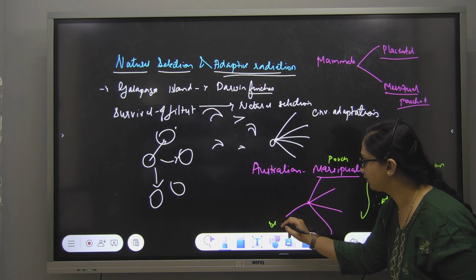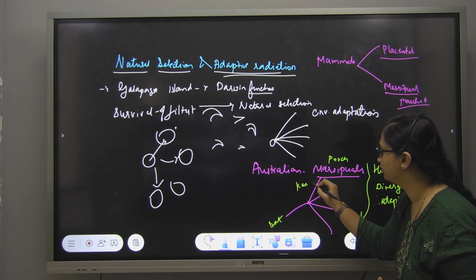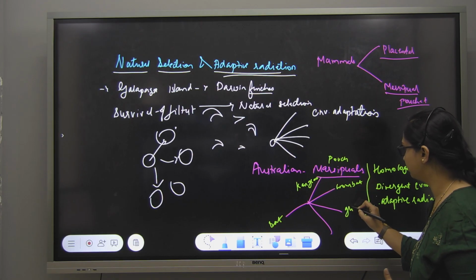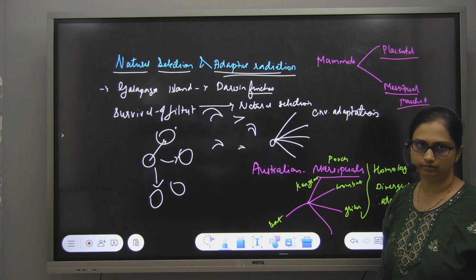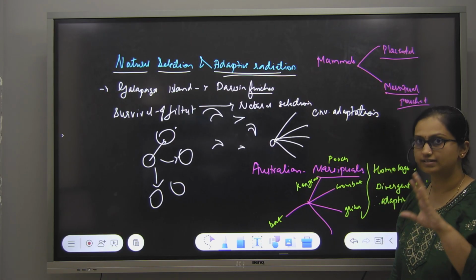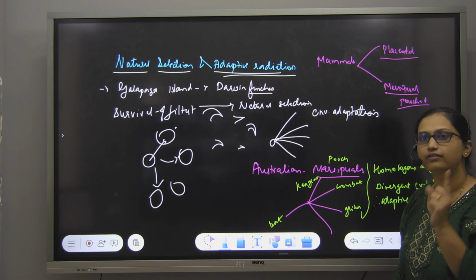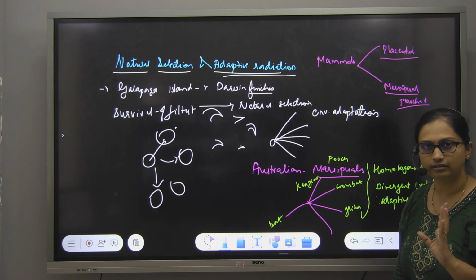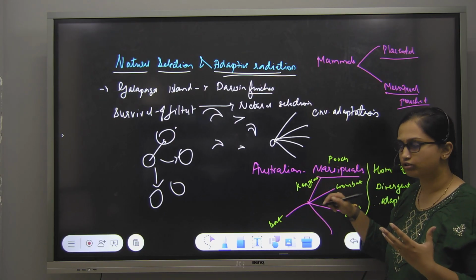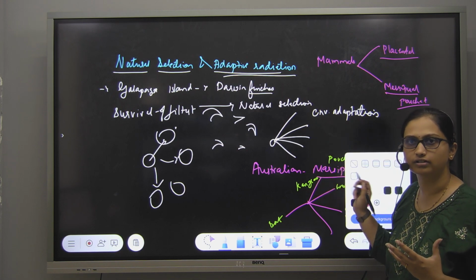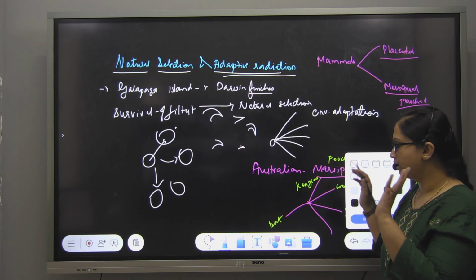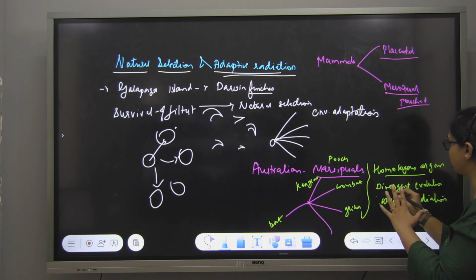But one is a rat, one is a kangaroo, then you have a wombat, then you have a sugar glider, tiger cat. Everybody is different species, but they have a common pouch which serves the same function. Correct? So this can be called a divergent evolution also. From one point they have diverged. So the anatomical structure is same. So we can say this is homologous organ, divergent evolution.